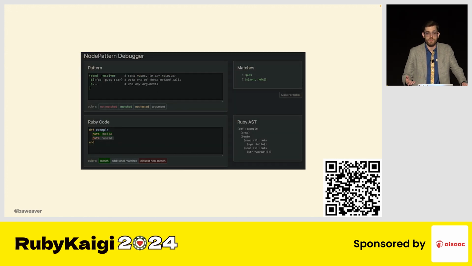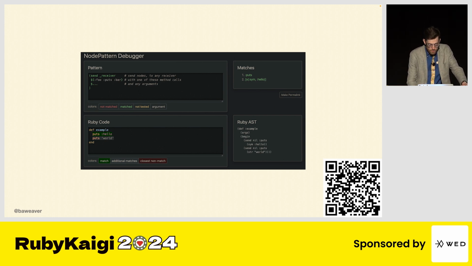And Marc-Andre, who's one of the RuboCop core committers, did just this with RuboCop's node pattern, which is a precursor to pattern matching, which gave us a string-like representation of how you match against this. Now, they've since moved a lot of this over to pattern matching, which has given them more flexibility and is easier to work with because stringly typed things crash in weird and unusual ways and are not as predictable. But the biggest thing you'll notice in there is closest non-match, which is, I don't care about exactness, I care about close enough. And whenever I'm writing these things, I want to know what I'm working with, which is incredibly useful. The link in the bottom right does link to this tool, which is live on Heroku, by the way.